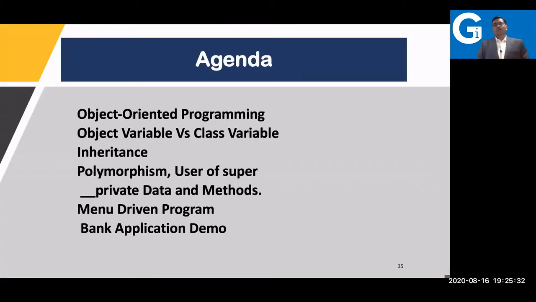So what is our agenda? We'll understand some fundamentals about object-oriented programming. We'll also understand some differences between object variable versus class variable, although I have discussed the basics of it in the previous workshop also. We'll also see some concepts like inheritance, polymorphism, use of the super keyword, how private data is defined in Python, and also we are going to write a mini program and a bank application demo. This is our agenda for today.